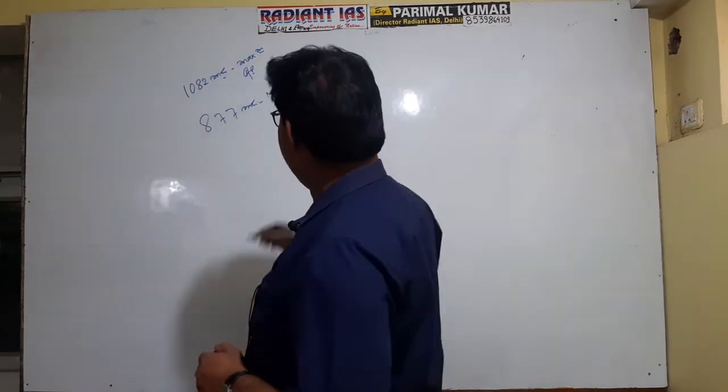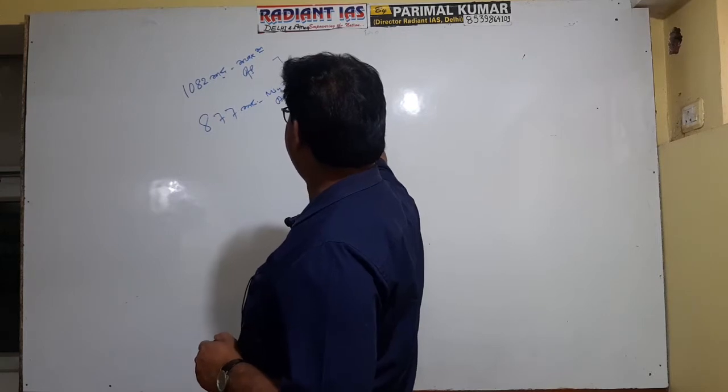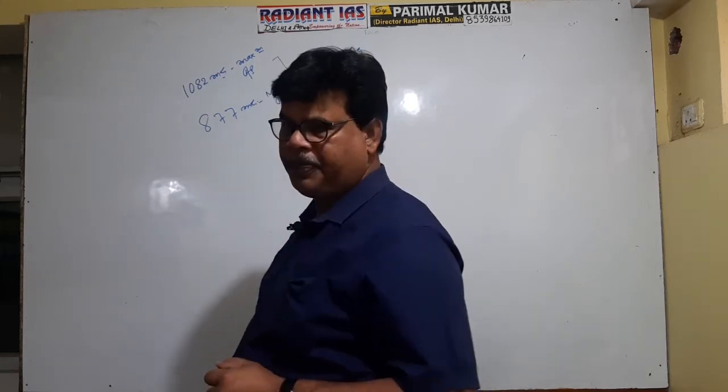And average atmospheric pressure is 1013 millibar.